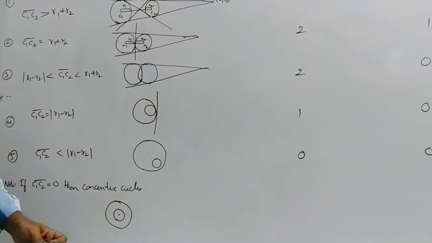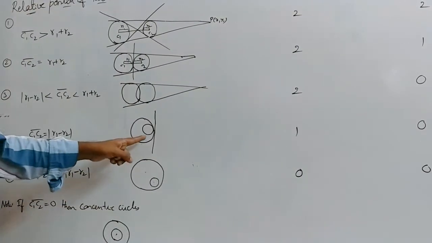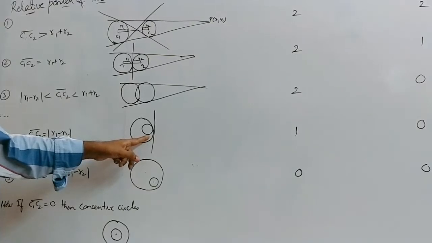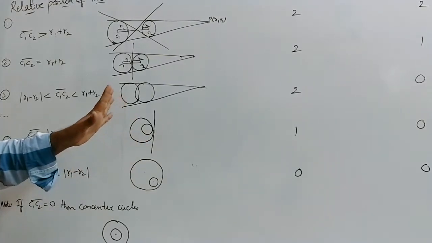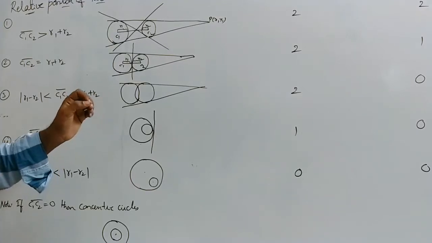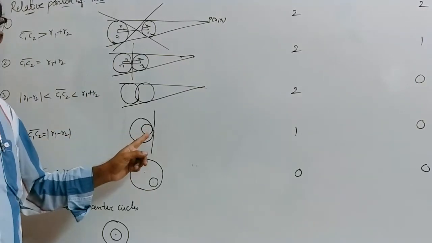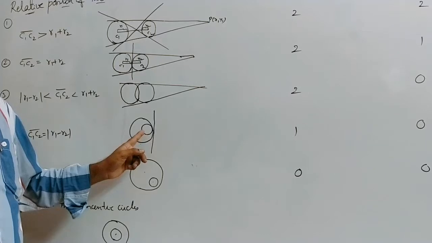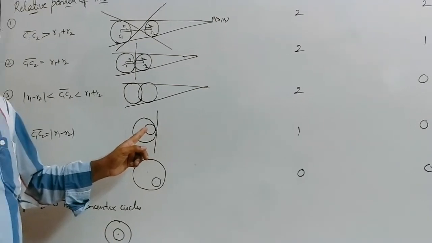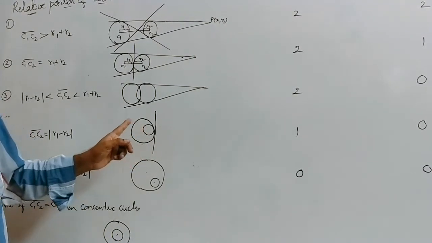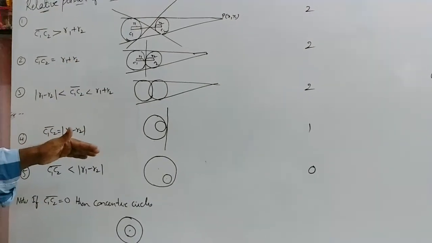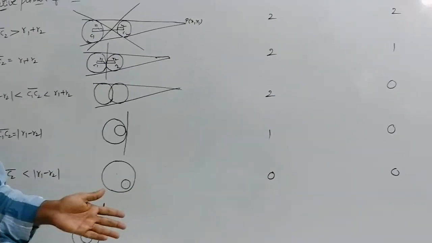If we have to find the common tangent at the point of contact, we can make use of the formula S minus S dash equal to 0. To find the common tangent at the point of contact, the formula used is S minus S dash equal to 0. Now, based upon these properties, let us solve some problems.